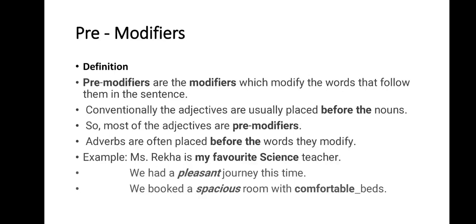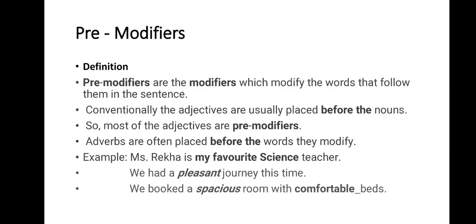Example, Miss Rekha is my favorite science teacher. So the words my favorite science are taken as pre-modifier. We had a pleasant journey this time. What kind of a journey? They had a pleasant journey.